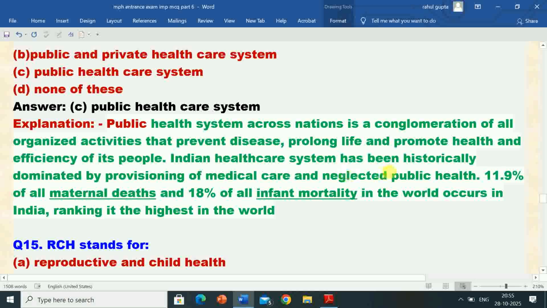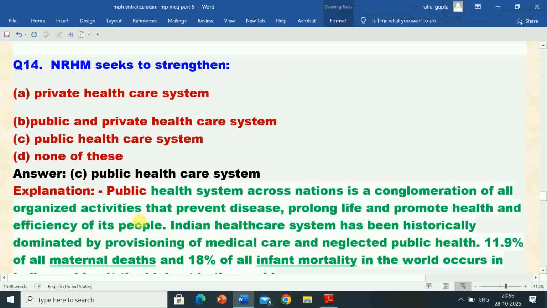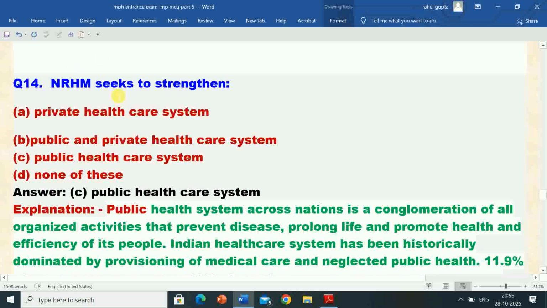Indian healthcare system has been historically dominated by provisioning of medical care and neglected public health. 11.9% of all maternal deaths and 18% of all infant mortality in the world occurs in India, ranking it the highest in the world. So NRHM seeks to strengthen public health care system.